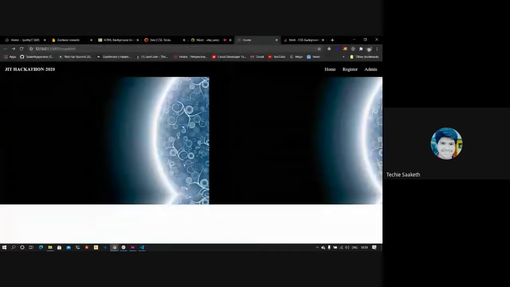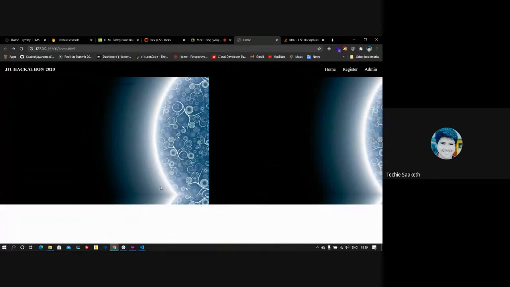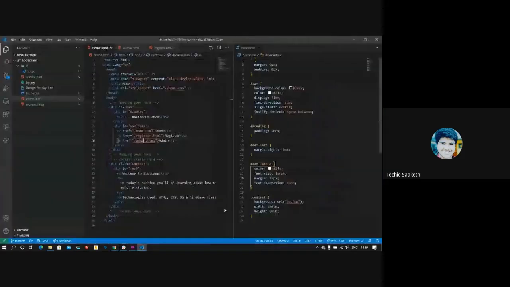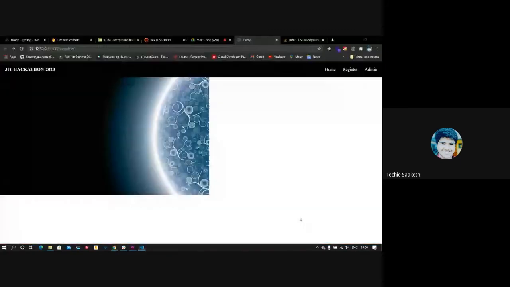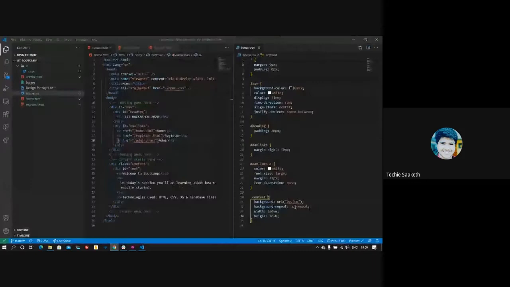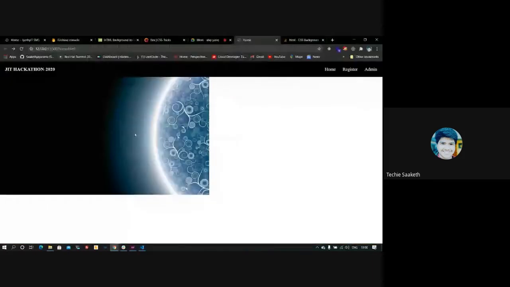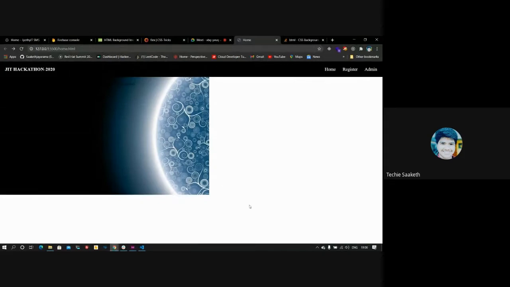I didn't save it. So you can see here, we got that image, but it is getting repeated. To stop it from repeating, we have another property, background repeat. When we set it to no-repeat, it doesn't get repeated. But the width is not full screen, so I'll try resizing this so that the background image fits our height and width.